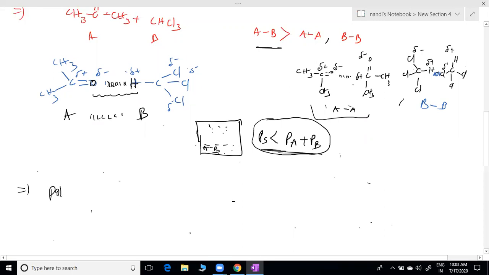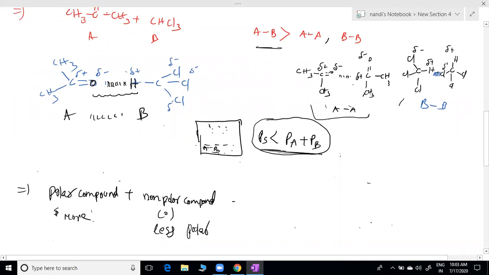If one is a polar solute or solvent, a polar compound, plus a non-polar compound or less polar one. Here this is the more polar compound, and this is less polar.